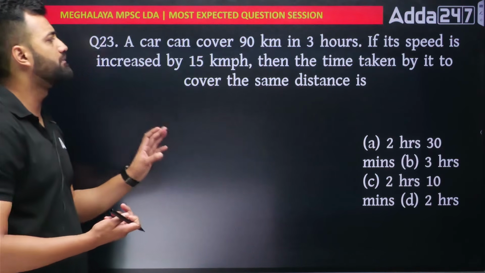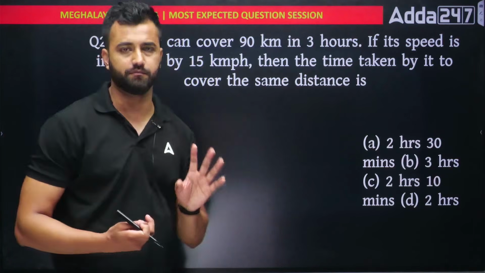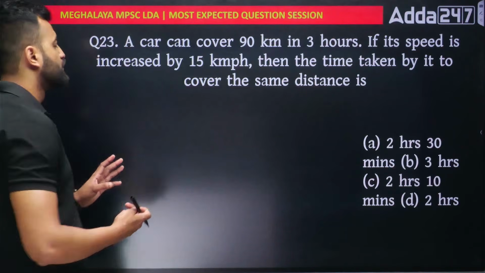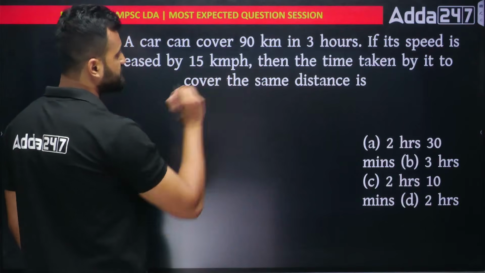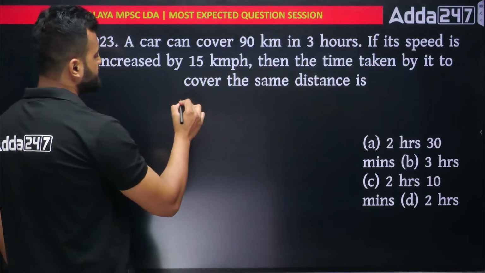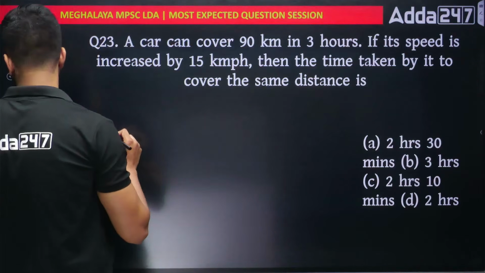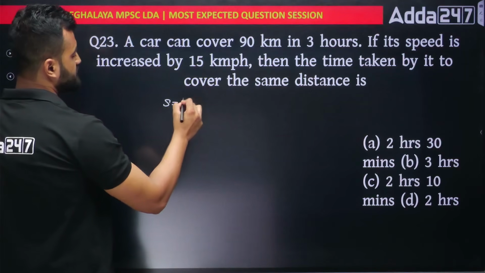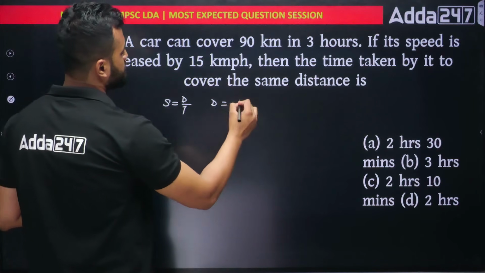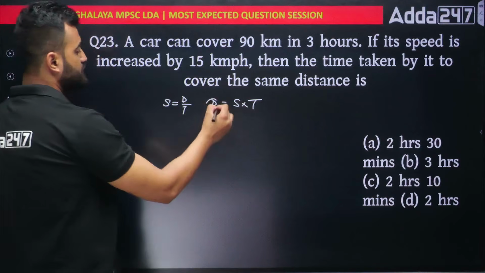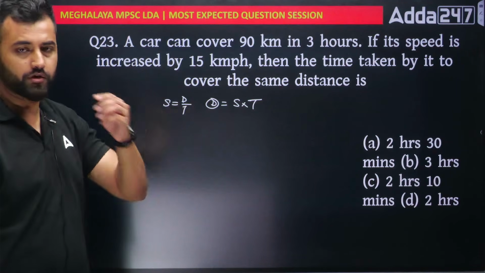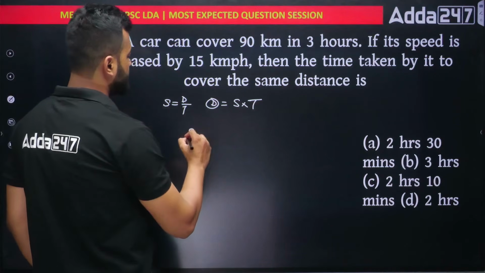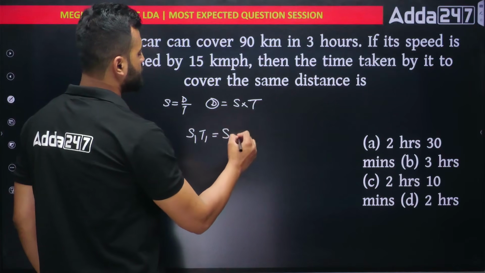Okay. We have to compare the time with the speed and time together, right? So we can write like this, as distance is the same. Speed is distance by time, so distance would be speed into time. Whenever distance is constant, you can write that speed 1 into time 1 would be equal to speed 2 into time 2.